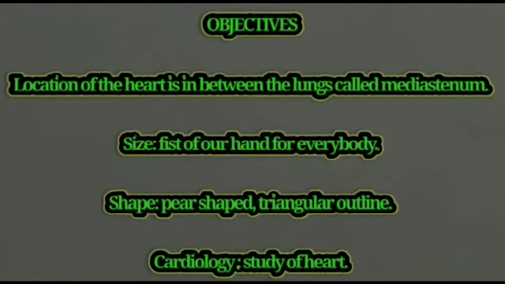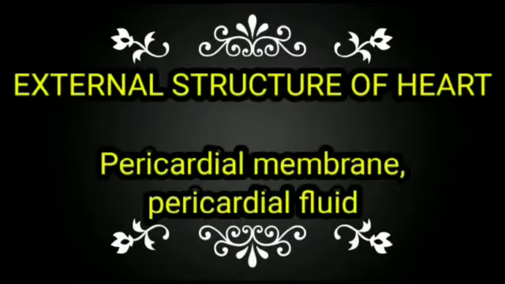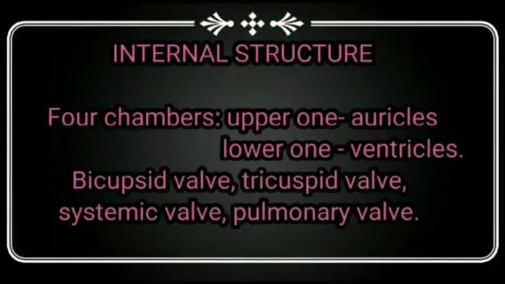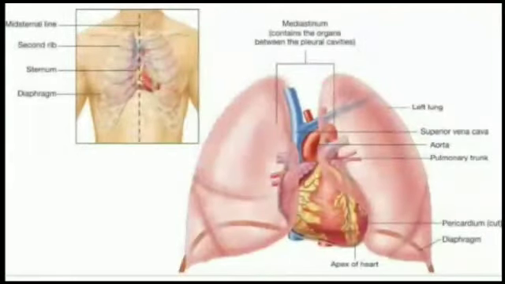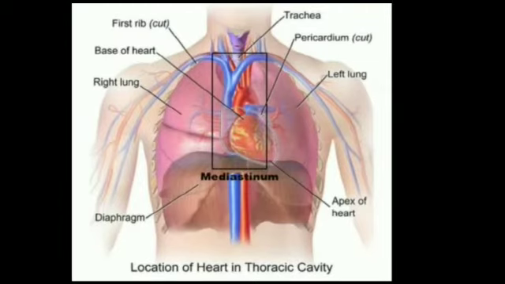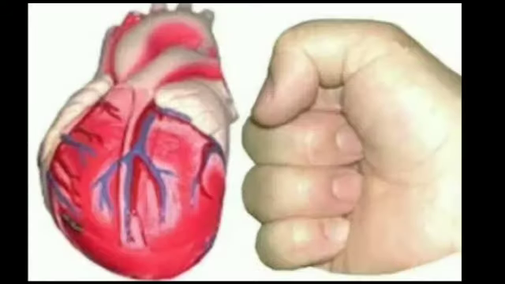Now, first we see the location of the heart. The heart is present in between the two lungs, in the space towards the left side. We call it the mediastinum. It means the location of the heart is in between the two lungs towards the left side, in the space called the mediastinum. The size of the heart is the fist of our own hand, for everybody.